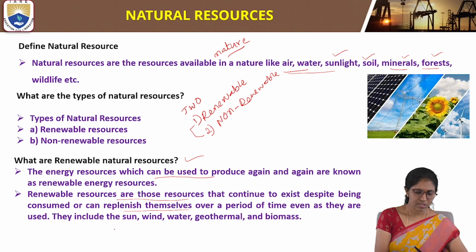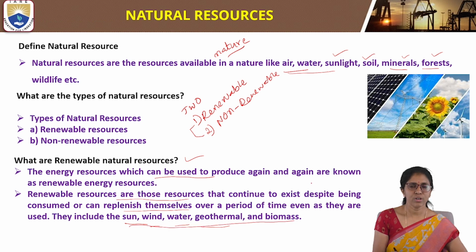They include the sun, solar energy, wind energy, water, that is hydro energy, geothermal energy, and biomass energy. So examples of renewable natural resources are solar, wind, water, geothermal, and biomass energy.